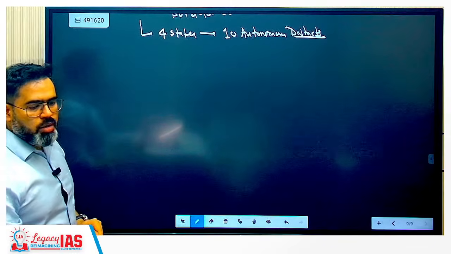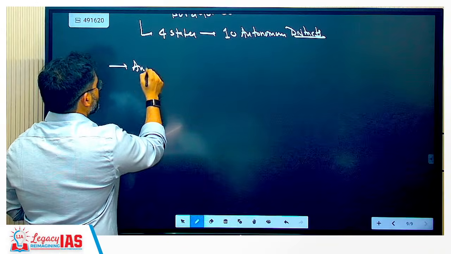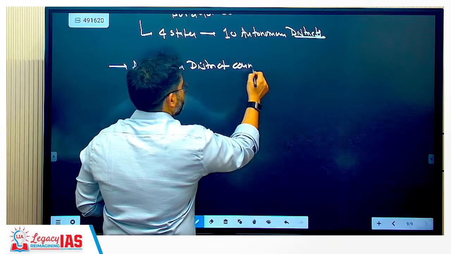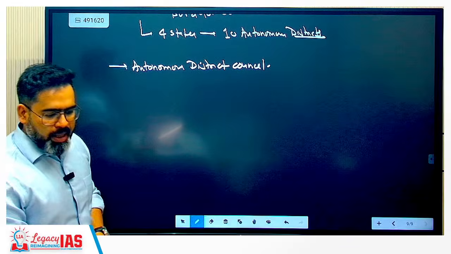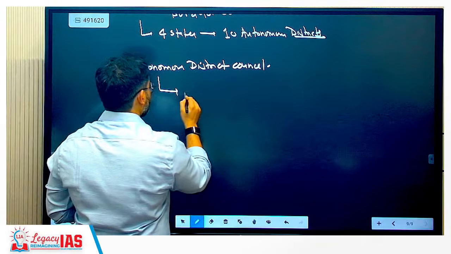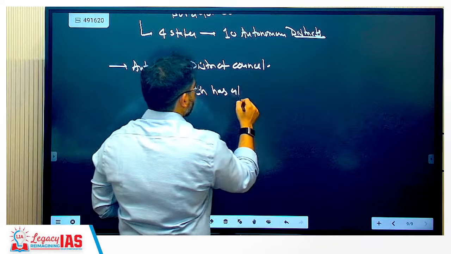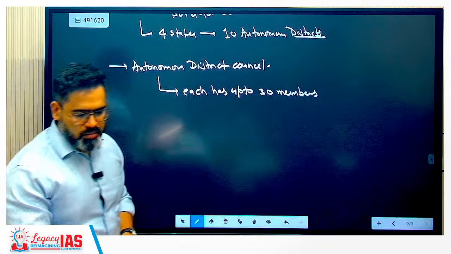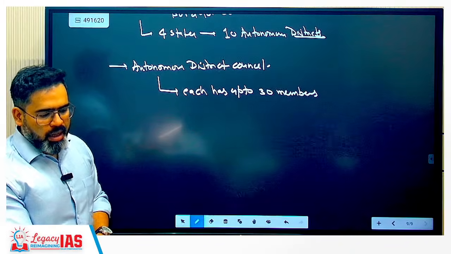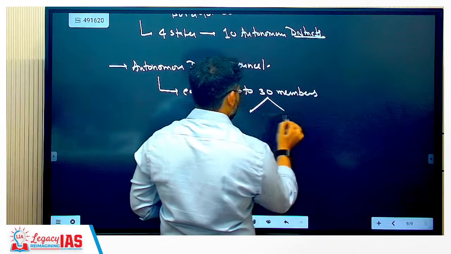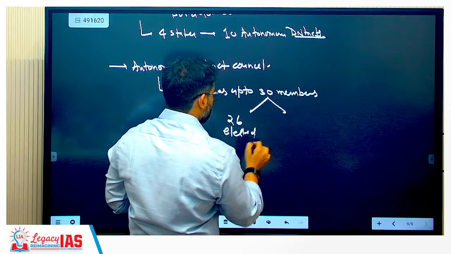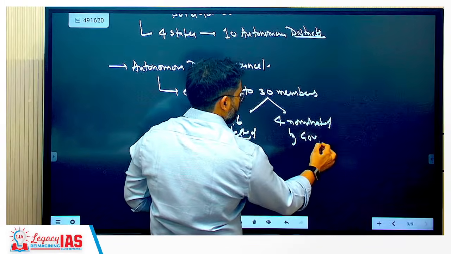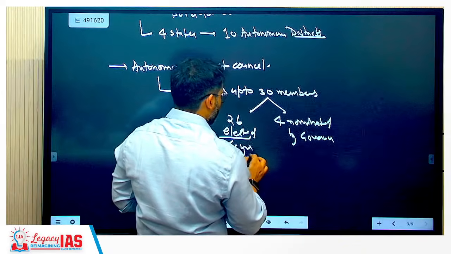So we'll be having autonomous district council here, ADC. Each has up to 30 members: 26 elected and 4 nominated by the governor. They are elected for a 5-year term.